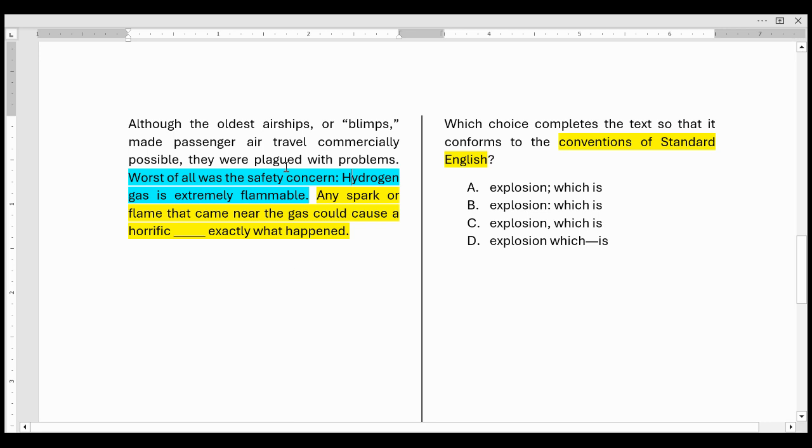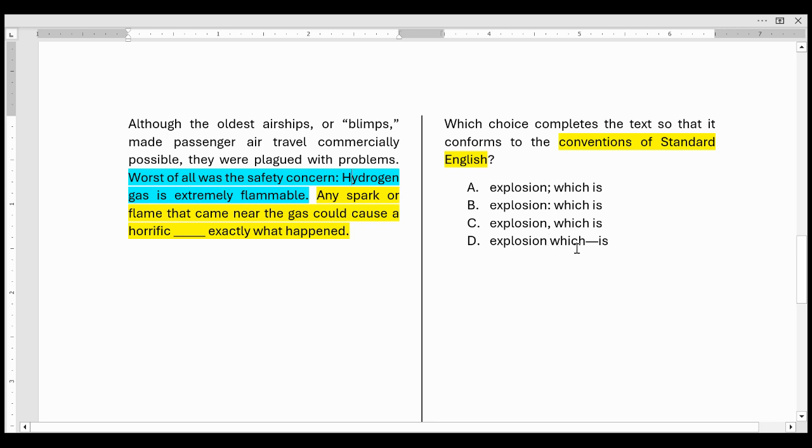Now, they kept it lowercase, not a big deal, but technically it's incorrect. Now let's take a look at the actual sentence, which says, any spark or flame that came near the gas could cause a horrific explosion, which is exactly what happened. So, the reason I brought that whole point of capitalization up is when we get over here, there's actually two answers of which are technically correct. Now, the SAT wants us to then notice that they use the semicolon here on the A choice. Now, a semicolon only works if it's a full sentence on both sides, and you can't just simply say, which is exactly what happened. That word which will not work as a subject of a sentence. The word that would work, but the word which won't, so I can't use A.